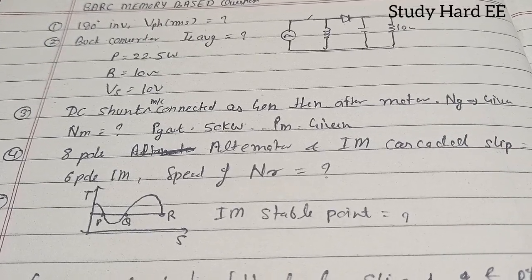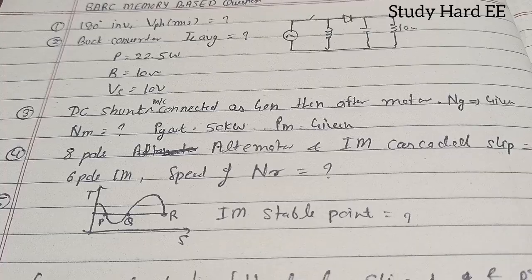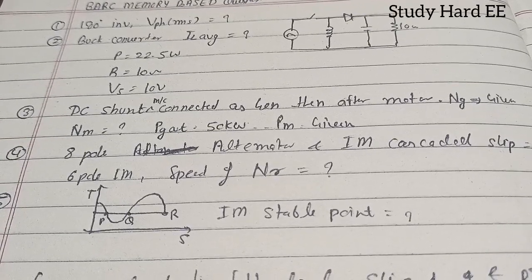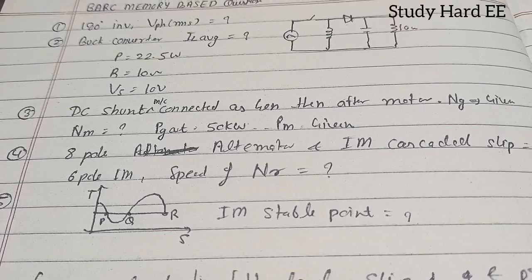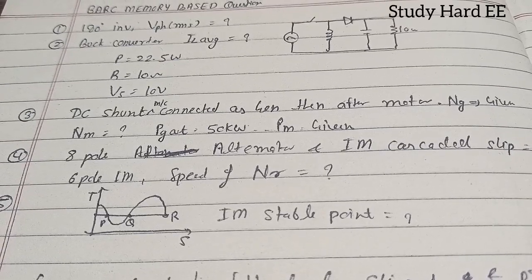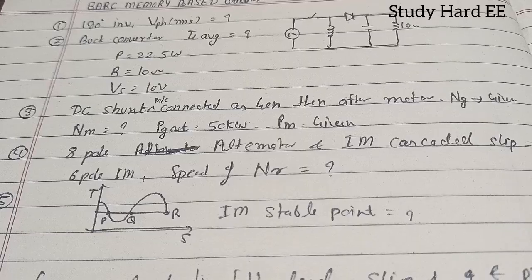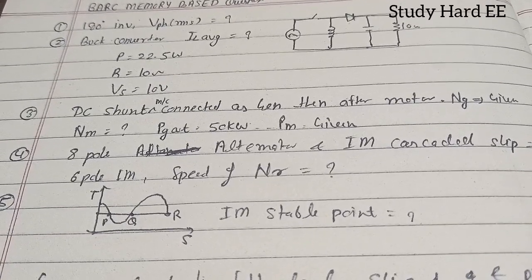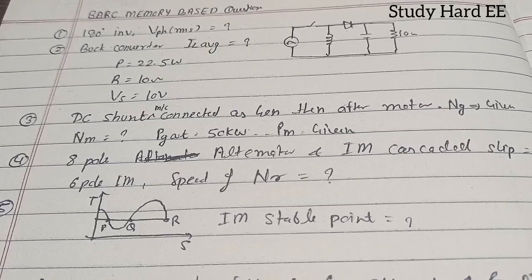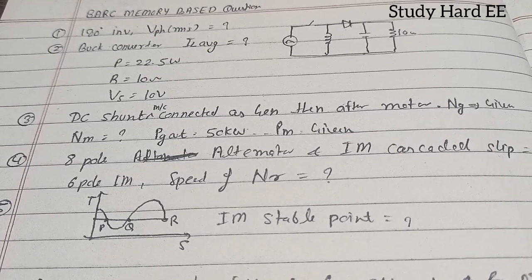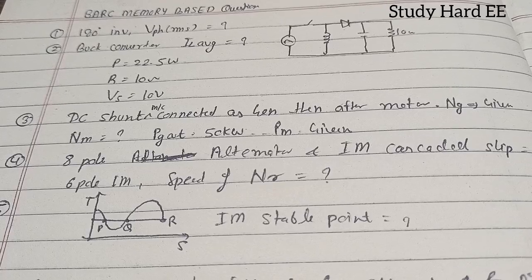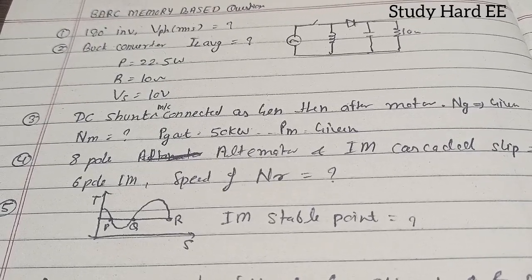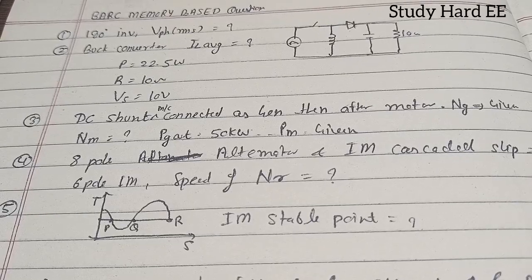And the fourth question is about an induction motor and alternator cascaded, and they have asked the speed of the induction motor. In this question you have to find the frequency of the alternator by using the data given, so you can find it easily. But at that moment, if your mind clicks on how to solve it, then you can solve it, because in the BARC exam it is basically about the selection of questions. It is not about how much knowledge you know.